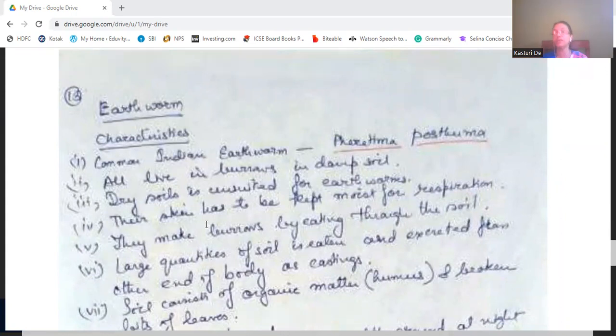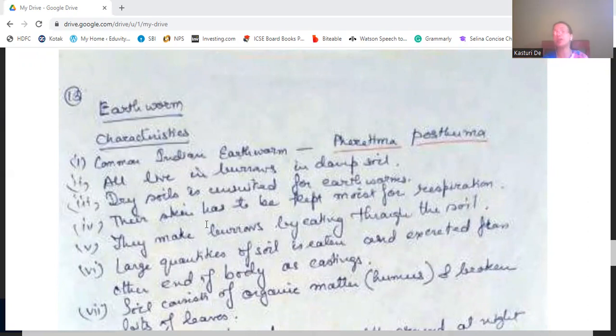All of them live in burrows in damp soil. Dry soil is unsuited for earthworms because they cannot respire. Their skin has to be kept moist for respiration. They make burrows by eating through the soil. They will engulf the soil and eject it through the anus as castings.